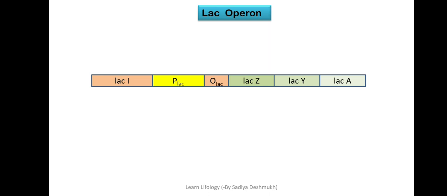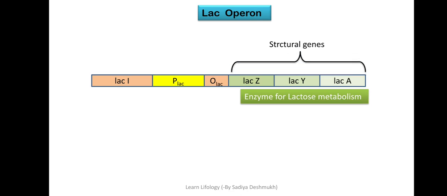Okay, so this is the simplified structure of the lac operon. Here you can see the different parts of this operon: lac I, P, O, lac Z, lac Y and lac A. Here lac Z, Y and A are the actual structural genes. They will encode the enzymes for lactose metabolism, that we call the structural genes. Actual enzymes will be produced from these genes only.